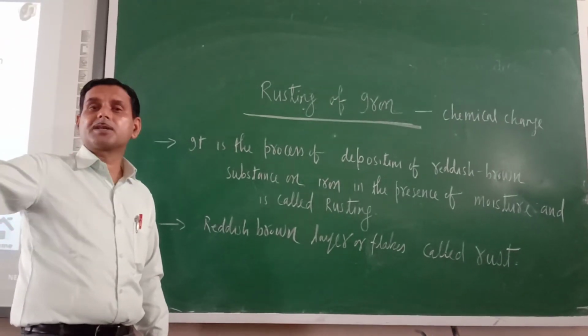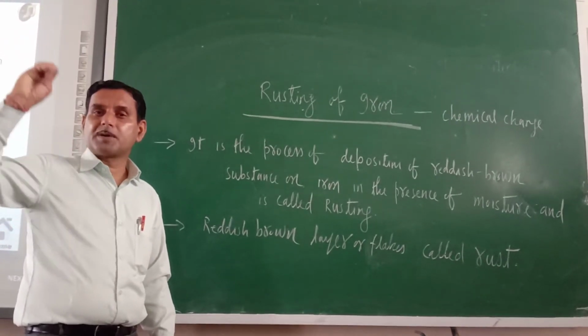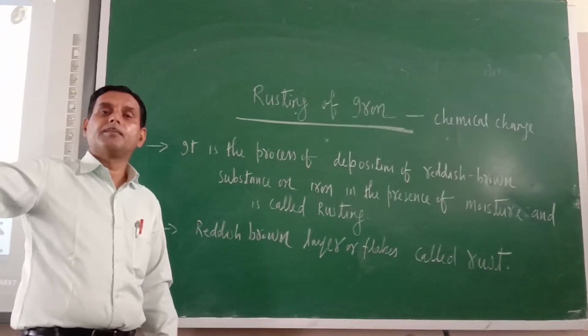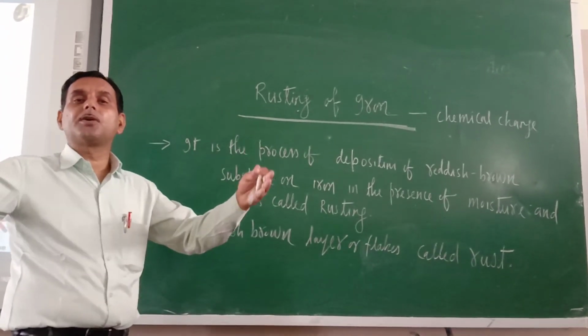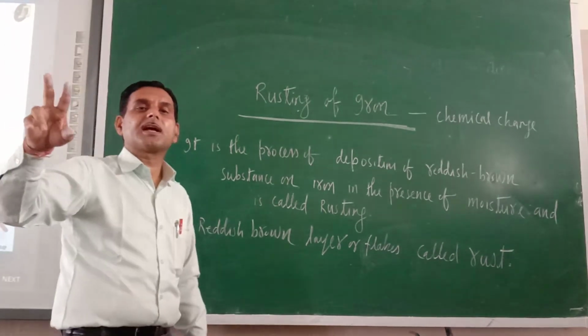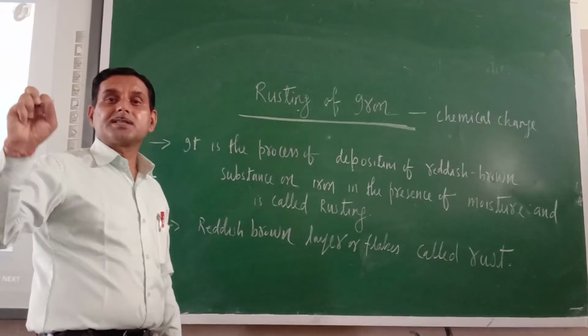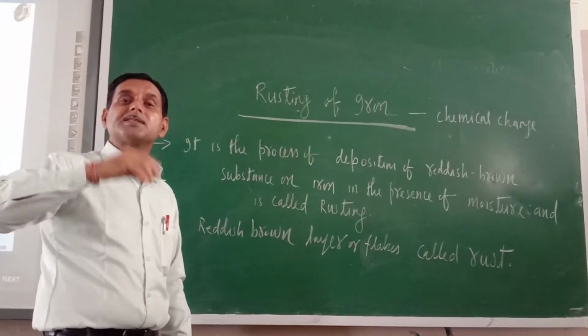The rate of rusting will be more if the presence of moisture in the air is more, and air means you should keep the substance in the open. So there are two essential conditions for rusting: the presence of moisture in the air and the presence of air.